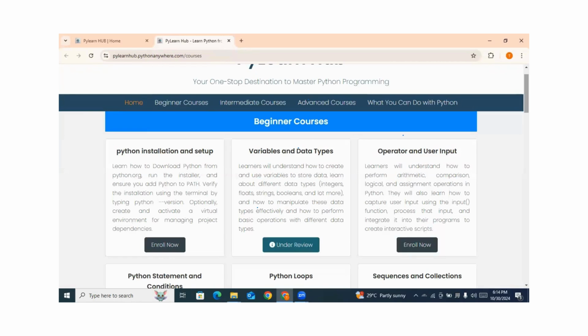So you learn how to download Python from the official website, python.org. You run the installer and ensure you add Python to the path. Verify the installation using the terminal by typing python --version. And you can optionally create and activate a virtual environment for managing project dependencies.